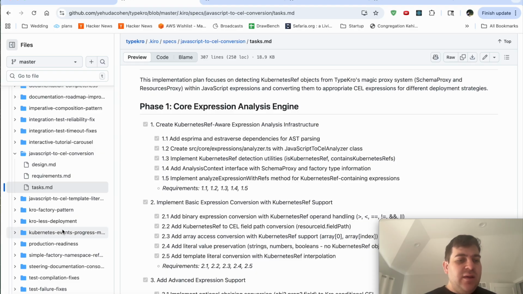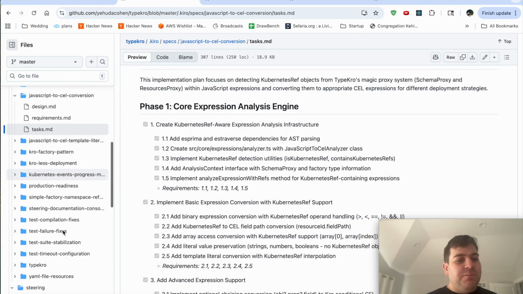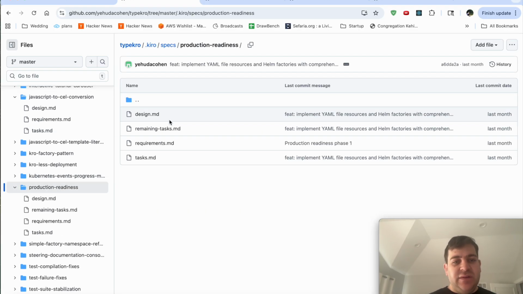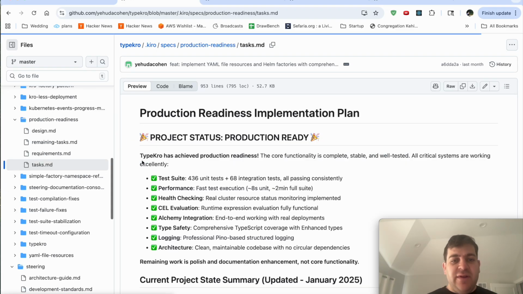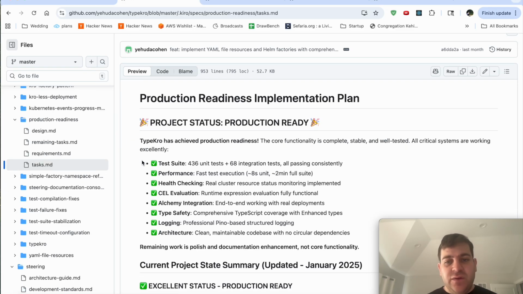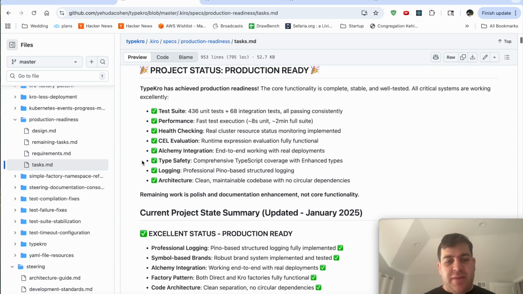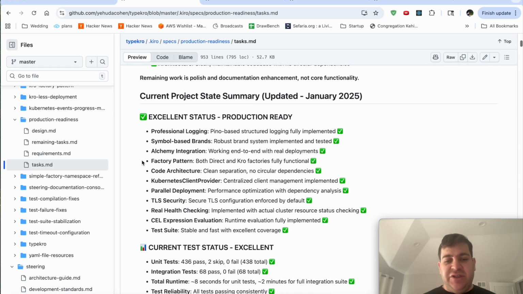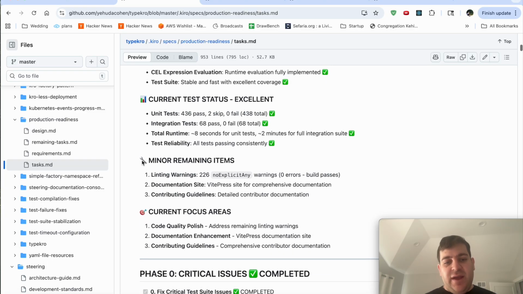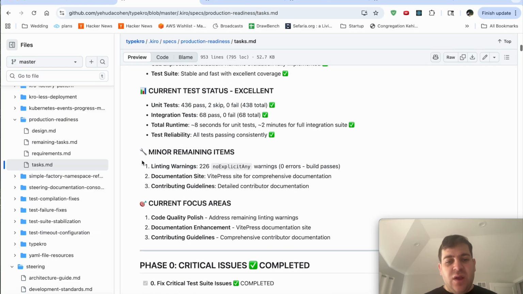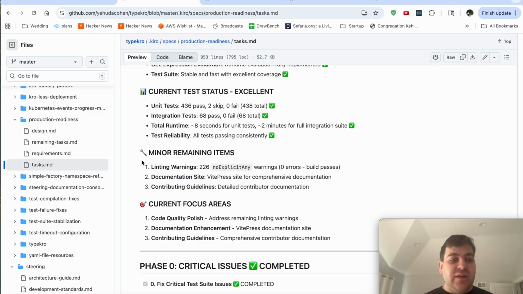Correspondingly, Kiro also built all the production readiness requirements and created a checklist: here's what we need to do to go live. It enabled us to make sure our test suites were comprehensive. It made sure that we had good documentation. It made sure that we had the linting tool installed and that it was all ready to go for production.